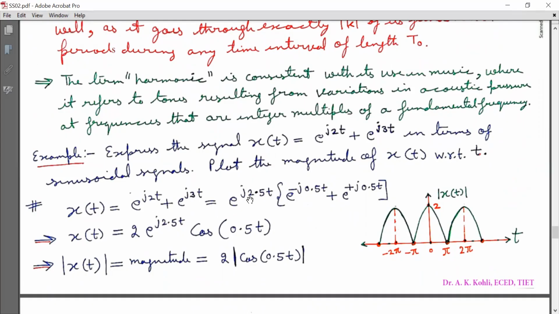We will take e^(j2.5t) out of the bracket, and we get e^(j2.5t) times the bracket e^(-j0.5t) + e^(j0.5t). This gives x(t) = e^(j2.5t) cos(0.5t), and the magnitude is |x(t)| = 2|cos(0.5t)|. When I plot it, the peak is at 2, there are nulls at t equal to pi, and one more peak at 2 pi and a peak at minus 2 pi, and so on.